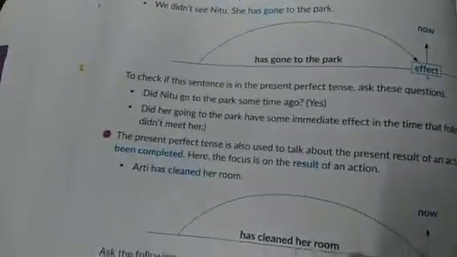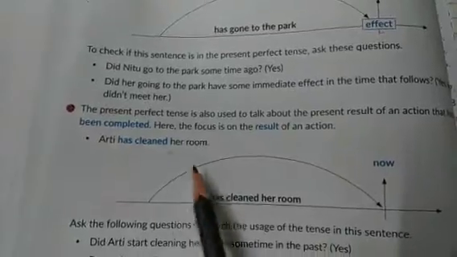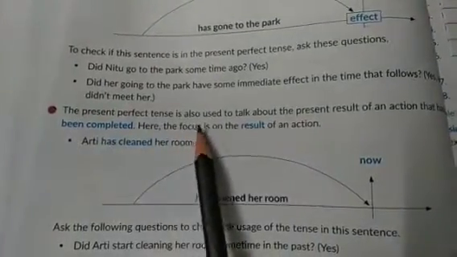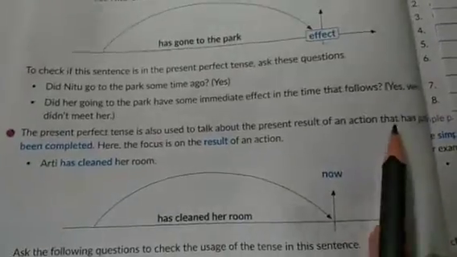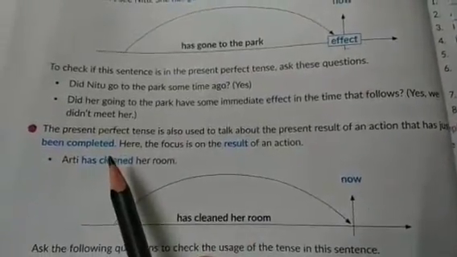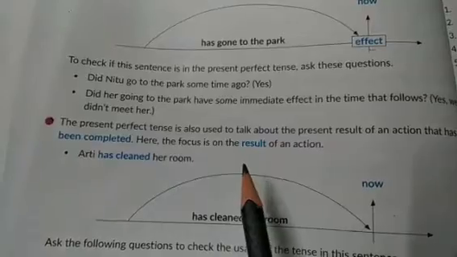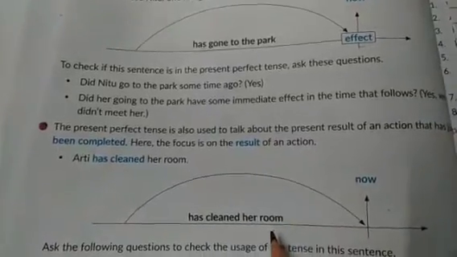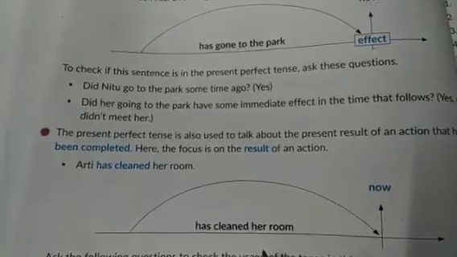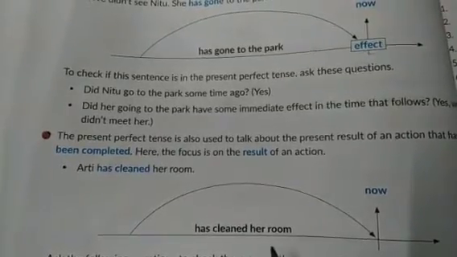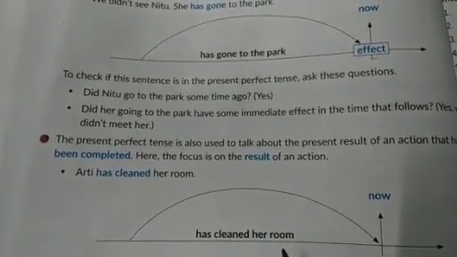Let us see another use, then we will see the structure of it. Another use is given here. The present perfect tense is also used to talk about the present result of an action that has just been completed. Means the result of the action is still there, still in front of us. Means it can be felt, it can be seen.